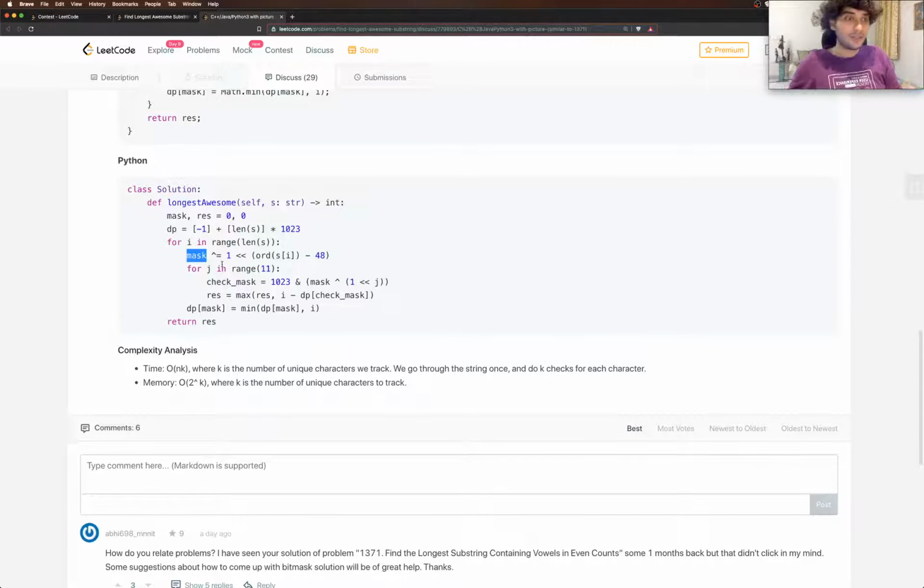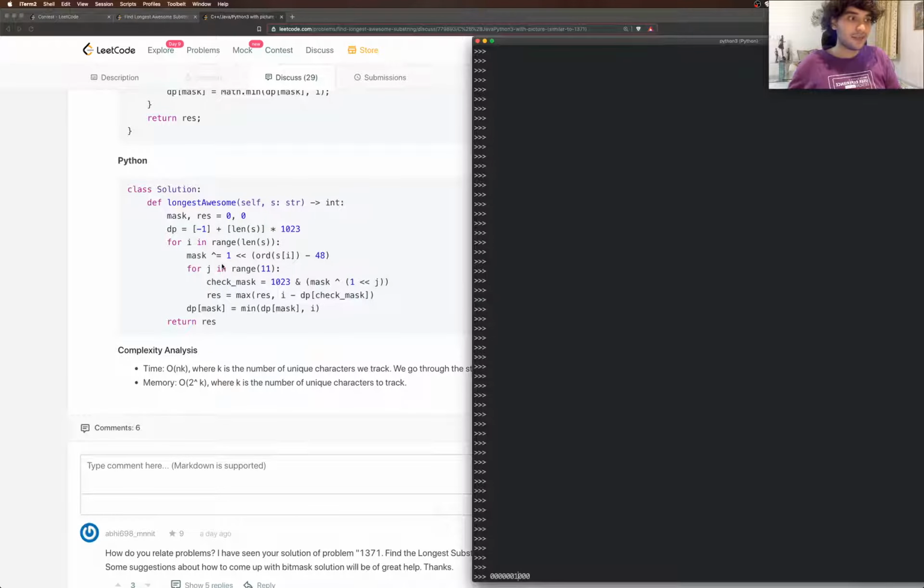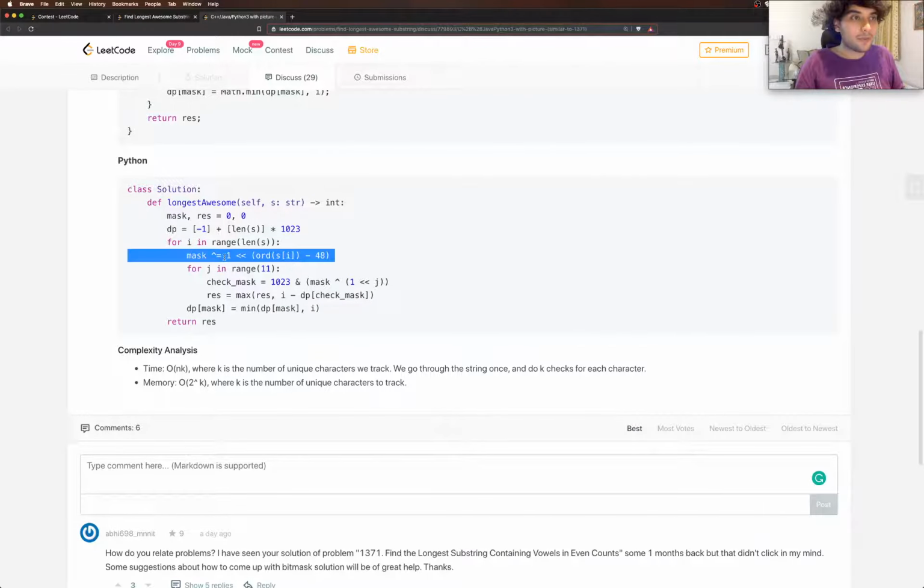So what we do is something like this. We had some mask, and then we are going to XOR with this. XORing with 0 is going to keep it as it is. 0 XOR 0 is 0, 1 XOR 0 is 1. So keep all the other places as they are in the bit mask, but for the number which has occurred, corresponding to that number, flip the bit of it. So that's how the bit mask is getting updated here.